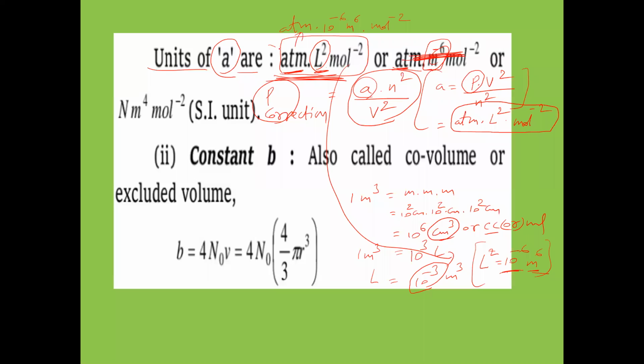This unit is important for units of heat. Next, the same thing we can take in newtons: newton meter to the power of 4 per mole square. So these are all conversions only. We have to convert one unit into another unit here. That means in newtons we have taken it here.